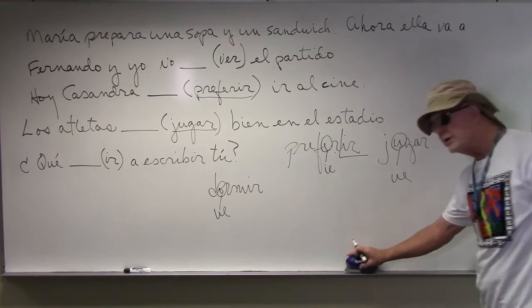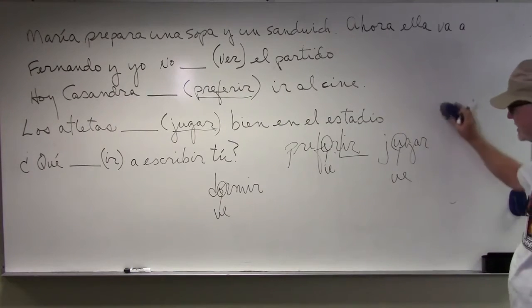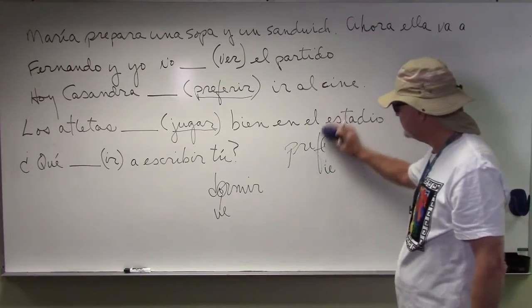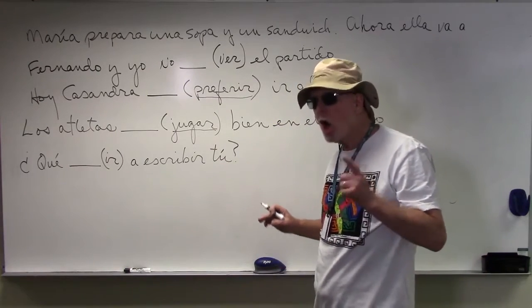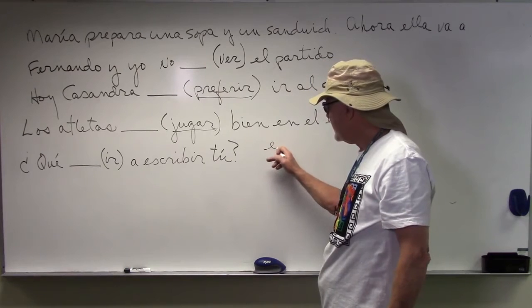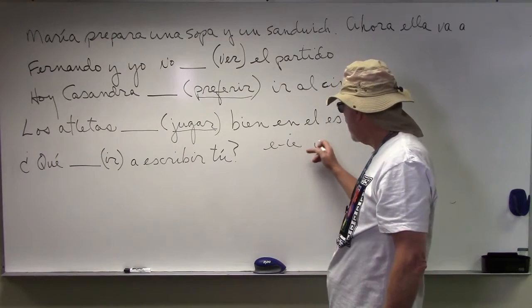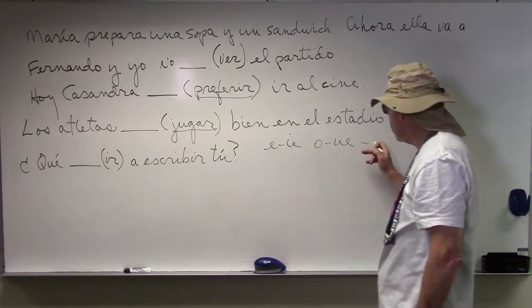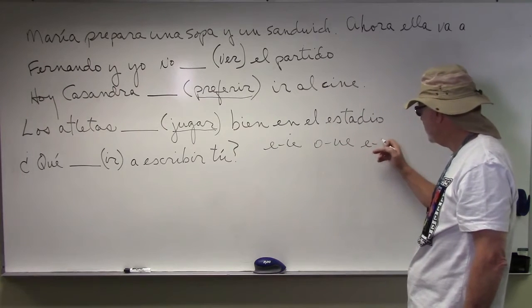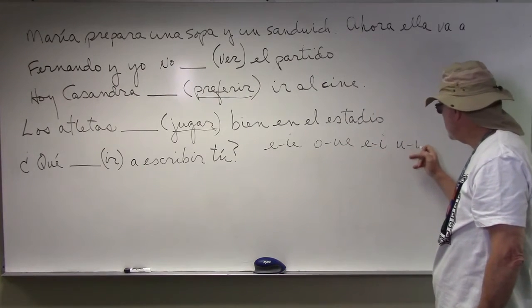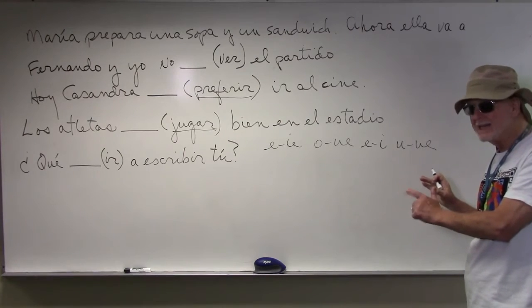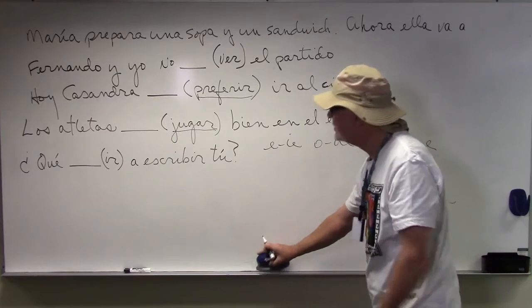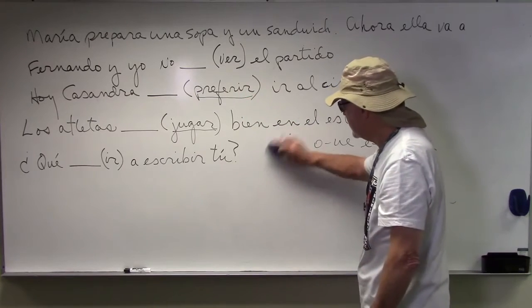So there are several different groups of these verbs. And the template is the same for all of them. That is to say, E to I-E, O to U-E, E to I, and that U to U-E, the model is the same. So let's just take the verb up here, preferir.